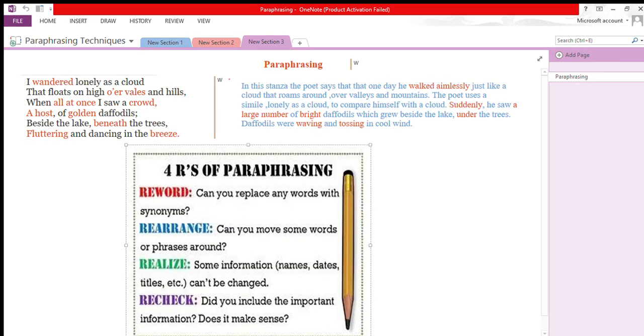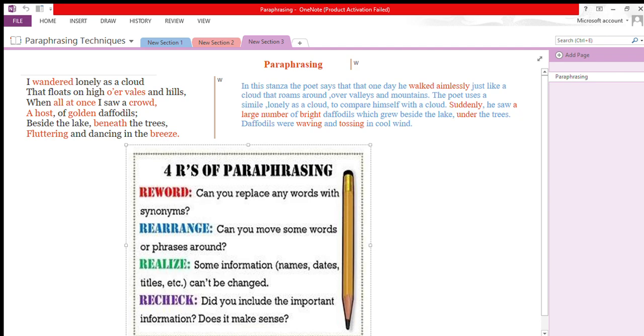Now here I have one example from the poem Daffodils. The stanza is given over here. I wandered lonely as a cloud that floats on high o'er vales and hills, when all at once I saw a crowd, a host of golden daffodils, beside the lake beneath the trees, fluttering and dancing in the breeze. Now see all the words in red. These are the difficult words.